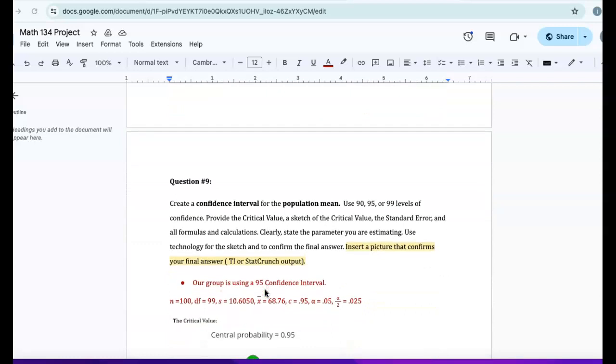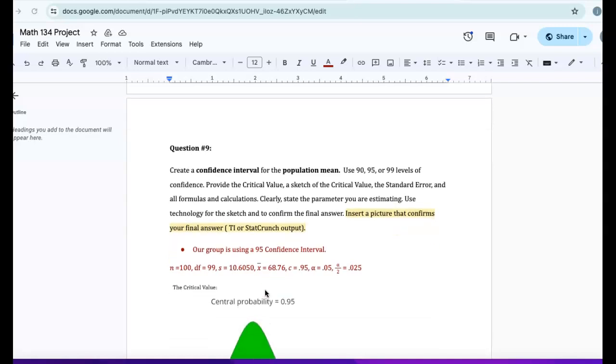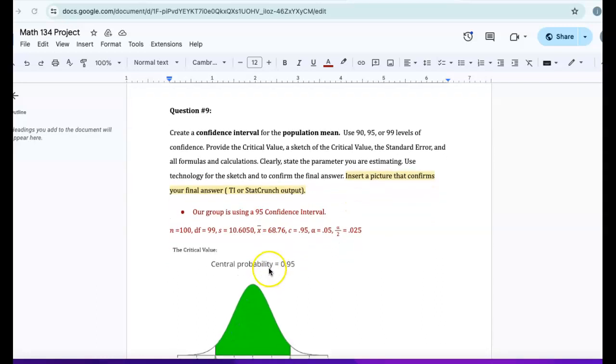Question number 9. Create a confidence interval for the population mean. Use 90, 95, or 99 levels of confidence. Provide the critical value, a sketch of the critical value, the standard error, and all formulas and calculations. Clearly state the parameter you are estimating. Use technology for the sketch and to confirm the final answer. Insert a picture that confirms your final answer, TI or StatCrunch output.